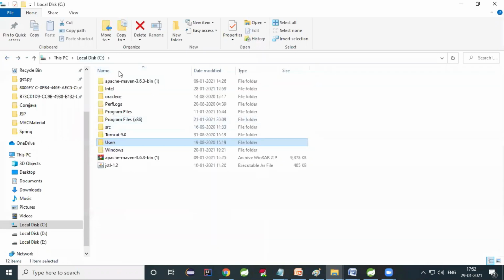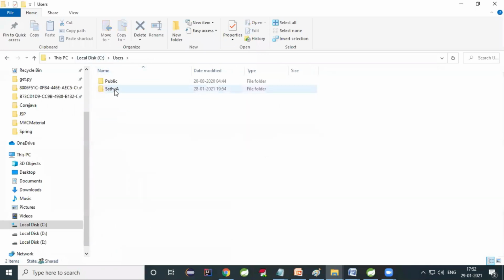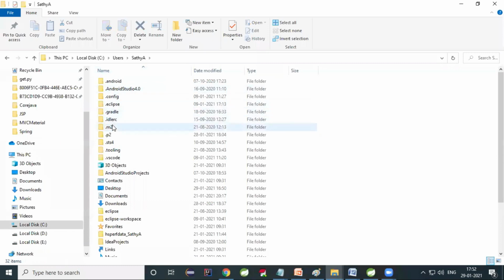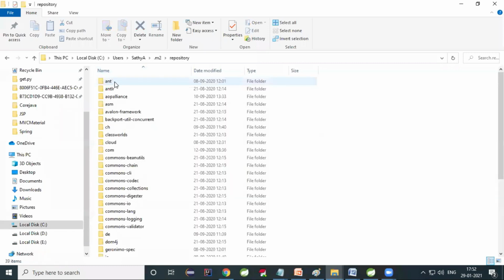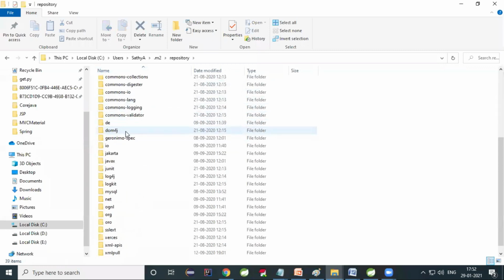Okay. So here you can go to C drive, users folder. There you can see Satya. There you can see the M2 folder. There you can see repository. These are all the jar files that are downloaded. Yes or no? Here MySQL jars are there. Some JUnit jars are there.